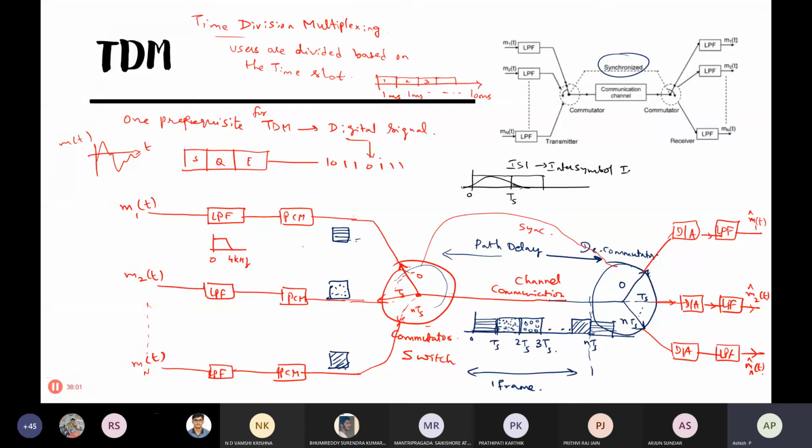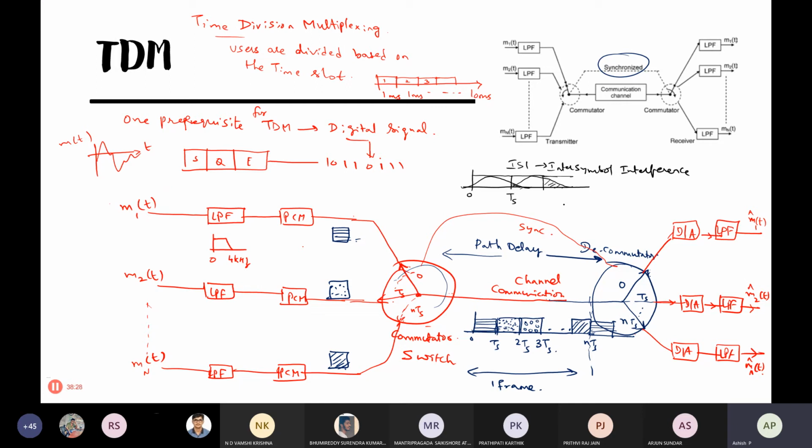Similar to that, adjacent channel interference occurs in FDM. Here also we have intersymbol interference. The second person's signal may also spread, with delay spread, and it may extend into the third one. So if you decode it, the full energy will not be captured, and you may make errors in the receiving, like you may receive 1 as 0 or 0 as 1.